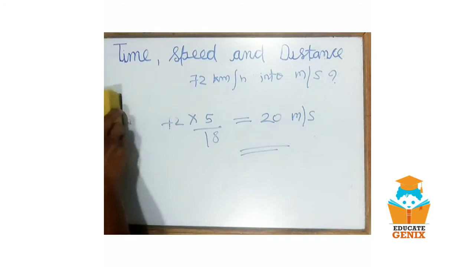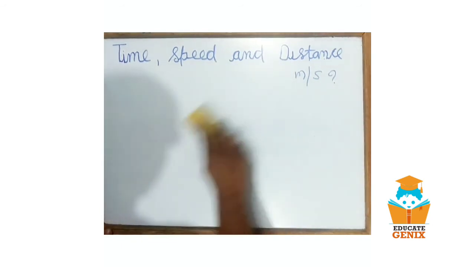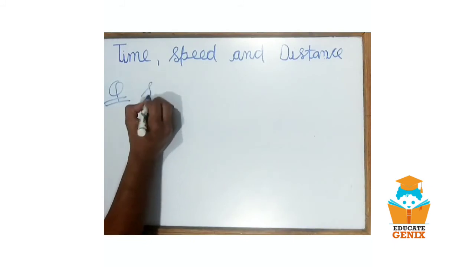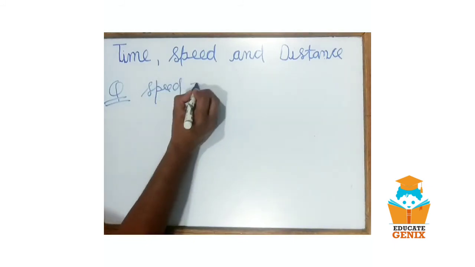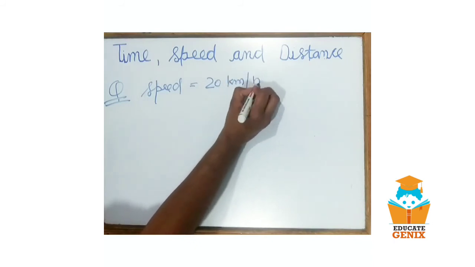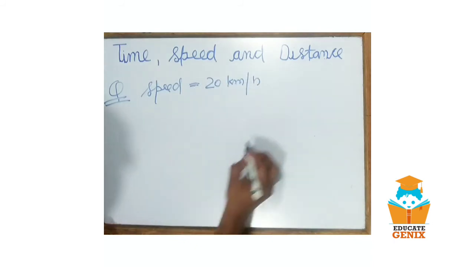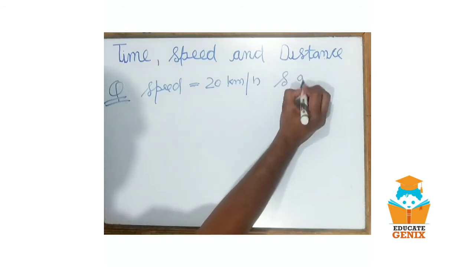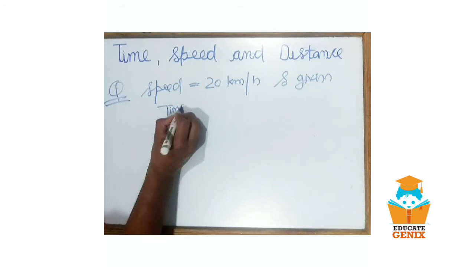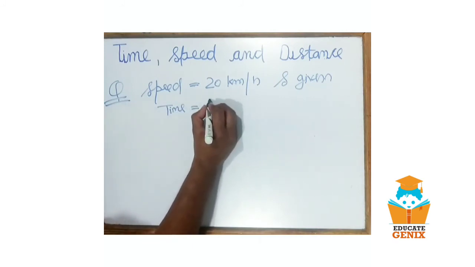Let's move to another example. It is given that speed equals 20 kilometer per hour and time equals 60 seconds.